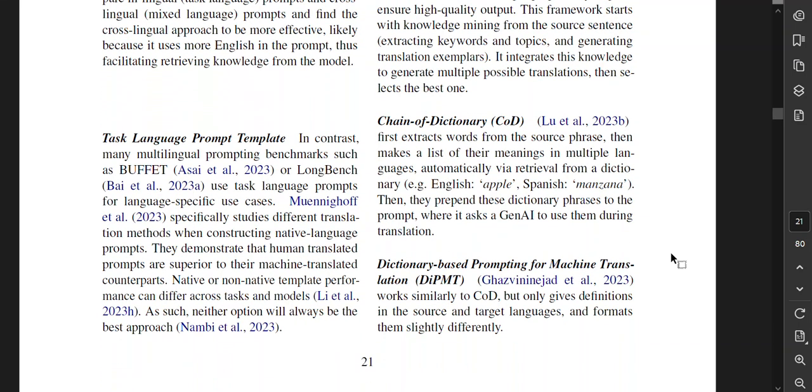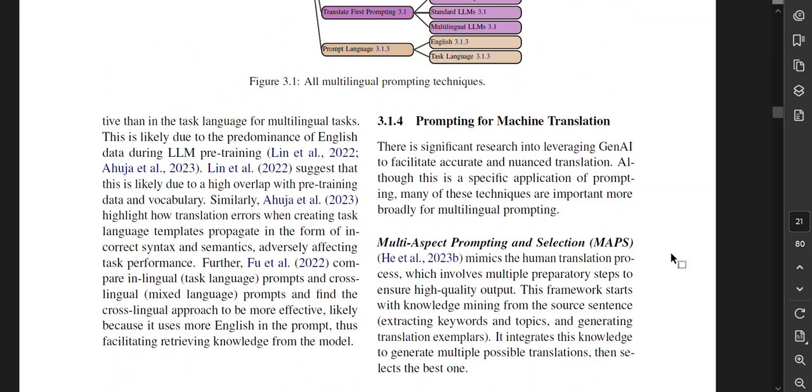So, task language prompt template. In contrast, many multilingual prompting benchmarks such as BUFFET or LongBench use task language prompts for language-specific use cases. Wenninghoff specifically studies different translation methods when constructing native language prompts. They demonstrate that human-translated prompts are superior to their machine-translated counterparts. That's good. Native or non-native template performance can differ across tasks and models. As such, neither option will always be the best approach.